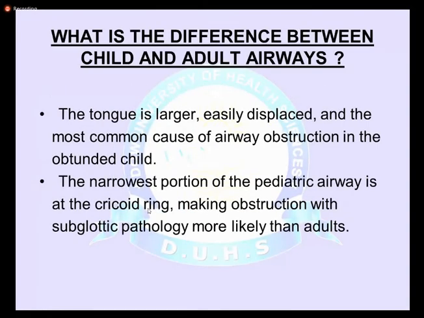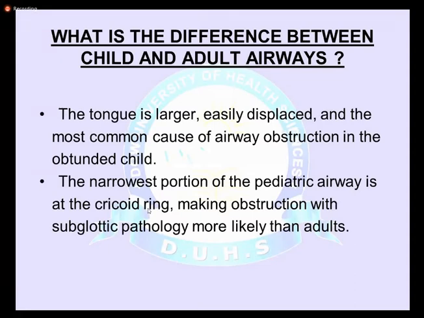Therefore, when we deal with obstruction of the upper airway, we have to know the difference between the upper airway of a child and an adult. In children, the tongue is larger than in adults, and it is easily displaced back. It is the most common cause of airway obstruction in the obtunded or unconscious child.